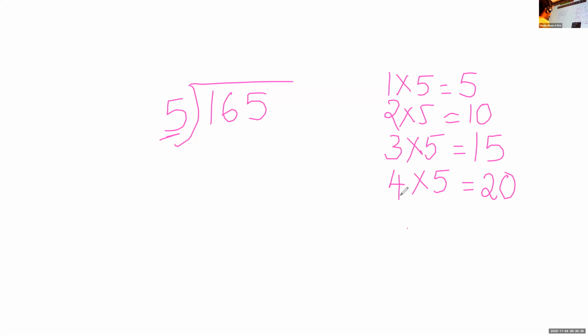Now, children, next one. Now we first have to compare 1 and 5. Can I divide 1 by 5? No. Why? Because that is a small number. So what will I do? I will take 2 numbers together. Len, 16. I am taking 16 because 1 is a small number. I cannot divide. Now look here, 16 we have to divide.